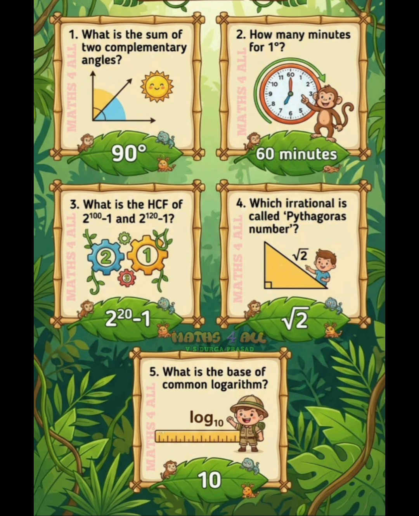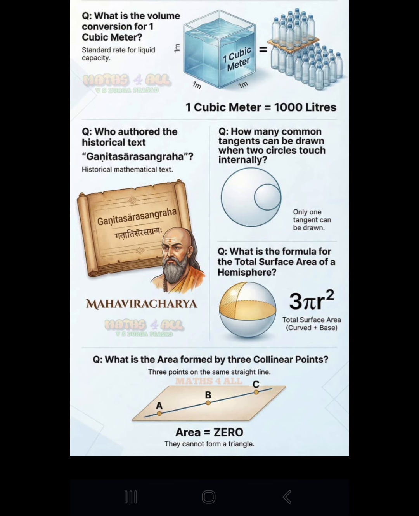What is the volume conversion for 1 cubic meter? 1 cubic meter equal 1000 liters.